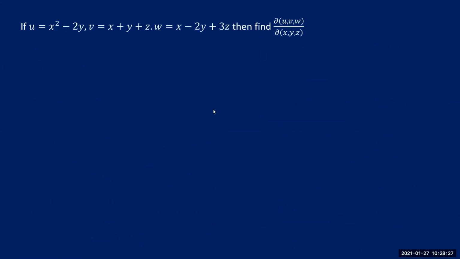Right, look at this. Now see, you are given three functions, u, v, and w, and all three functions are functions of three different variables, x, y, and z. So hence you can find this relation, the Jacobian of u, v, w with respect to x, y, and z. So let's just continue with this.